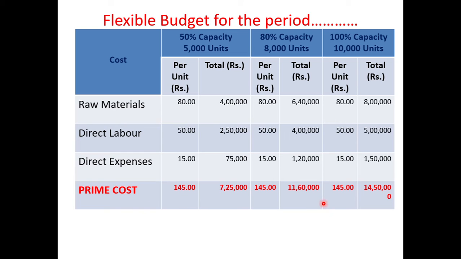And the total prime cost for 50% capacity is 145 cost per unit, and total is 7 lakh 25,000. For 80% capacity, cost per unit is 145 and the prime cost amount is 11 lakh 60,000. And for 10,000 units, 145 rupees and 14 lakh 50,000.